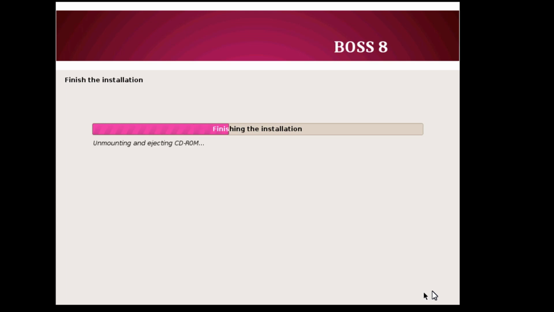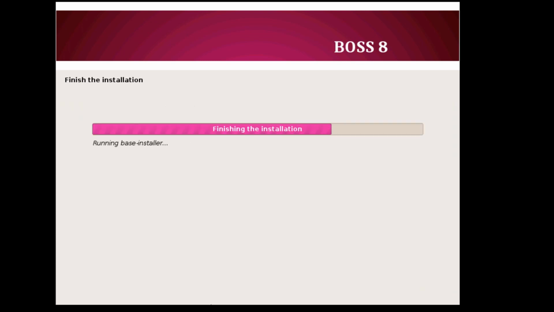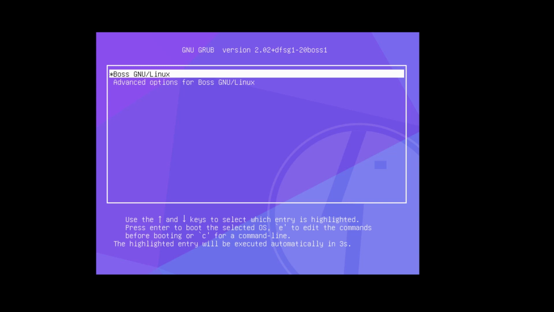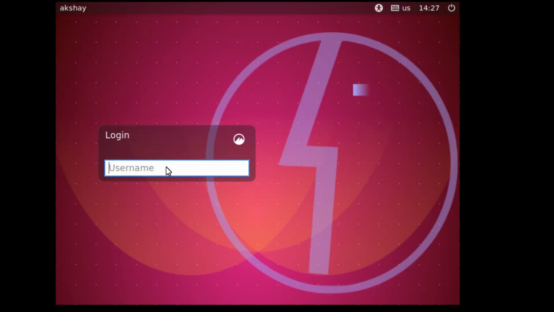Press continue to finish the installation. To restart the system, select GNU Linux. It will load. Enter your username and password.